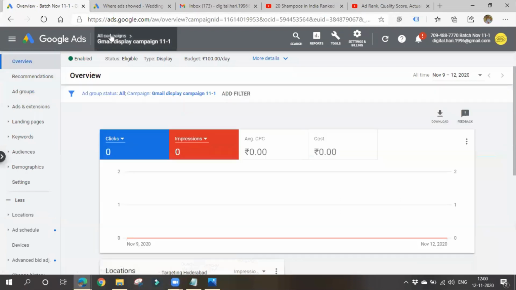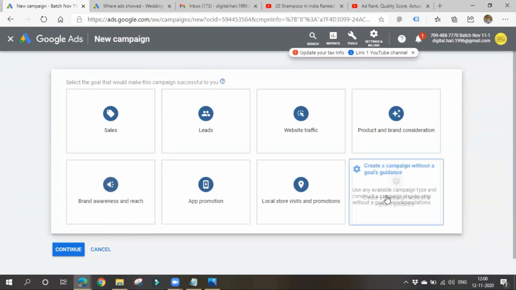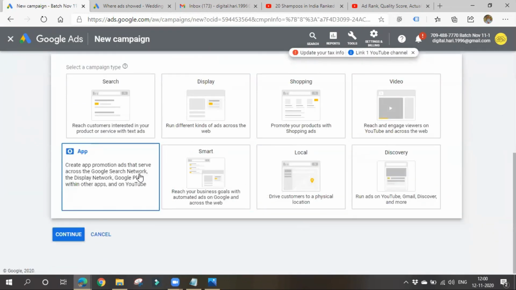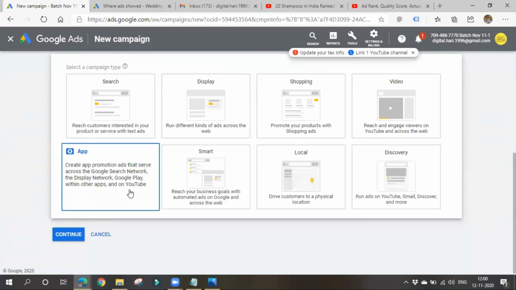Let's go to all campaigns and I'll create another campaign. Now I have to choose app, because I'm running a mobile app campaign. See, it is saying that you'll see these app promotion ads across the Google Search Network, meaning SERP, on the display network on other websites also, on Google Play Store also, and on YouTube. While watching a video, you'll be getting ads like install this app, Swiggy ads, Zomato ads like that. In all these places you can promote your app.